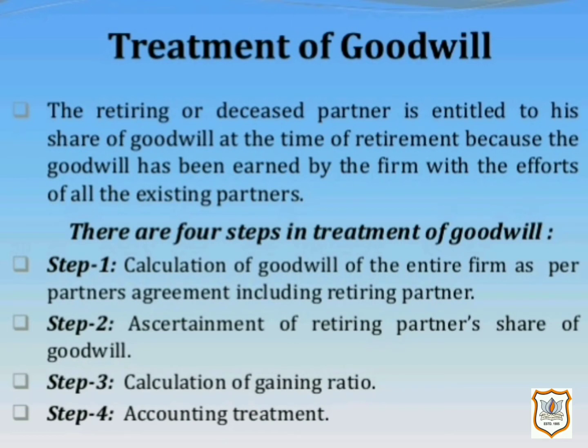There are 4 steps in treatment of goodwill. First, calculation of goodwill of the entire firm as per partners' agreement, including the retiring partner. Second, ascertainment of the retiring partner's share of goodwill. Third, calculation of gaining ratio. Fourth, accounting treatment of goodwill. So let us understand accounting treatment of goodwill with the help of some examples.